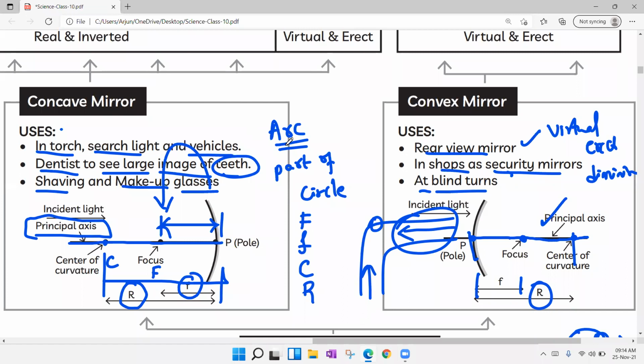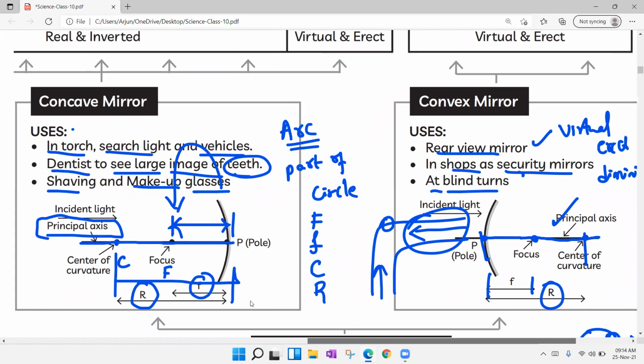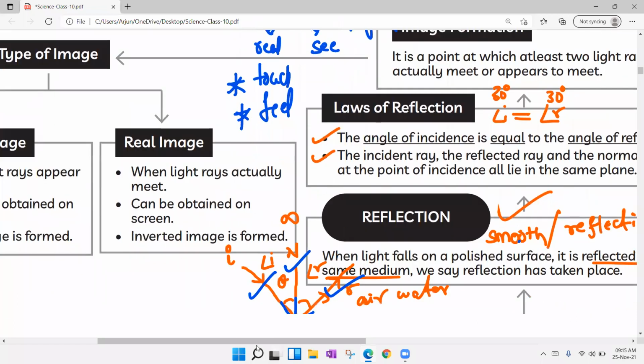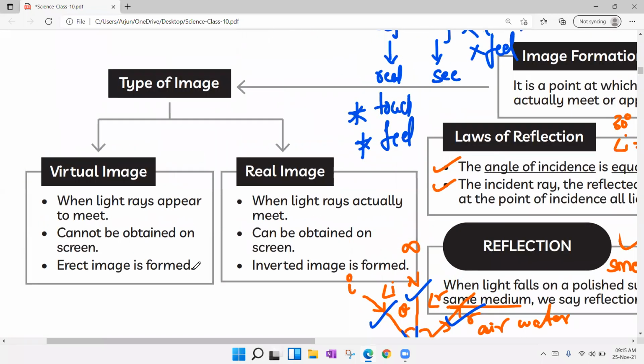Okay, concave mirrors and convex mirrors are both used to observe images. Already we have discussed what is meant by image. Now let us try to understand types of images. We know what is meant by image. Image is nothing but a duplicate of the object, a replica of the object. Now what are the two types of images? We have virtual image and real image.